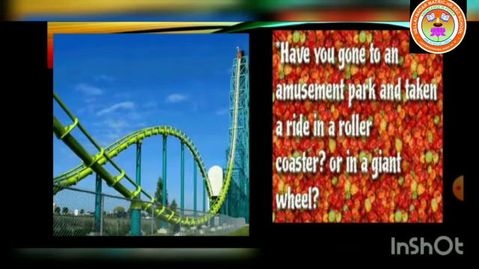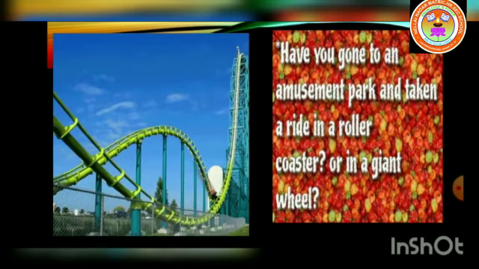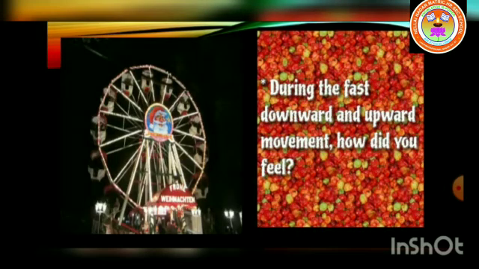Next we are going to see weightlessness. Have you gone to the amusement park and taken a ride in a roller coaster or a giant wheel during the fast downward and upward movement? How did you feel? It's amazing.